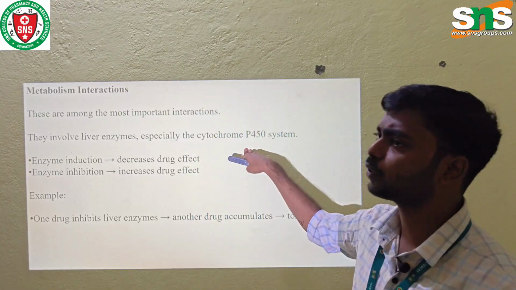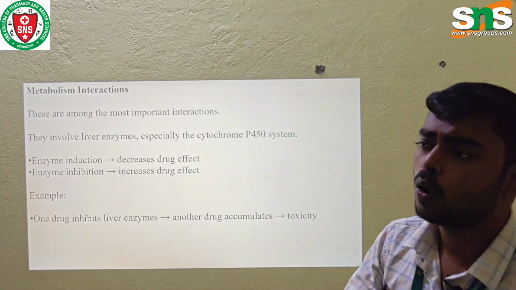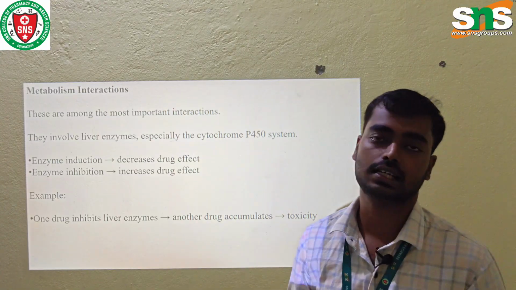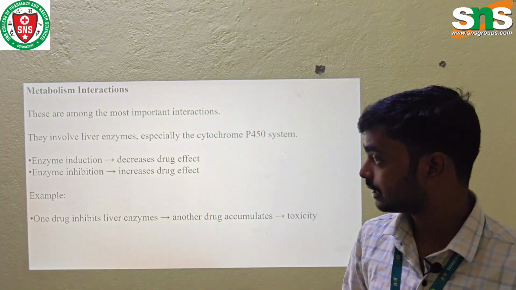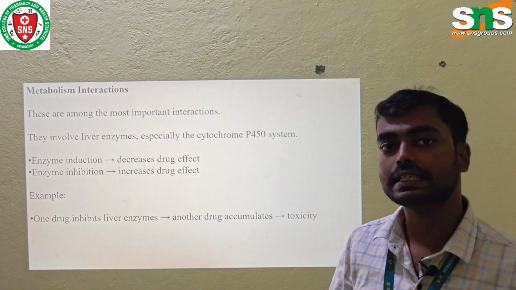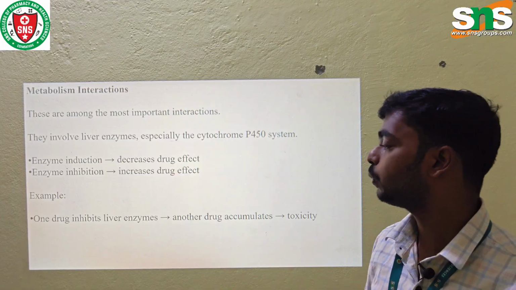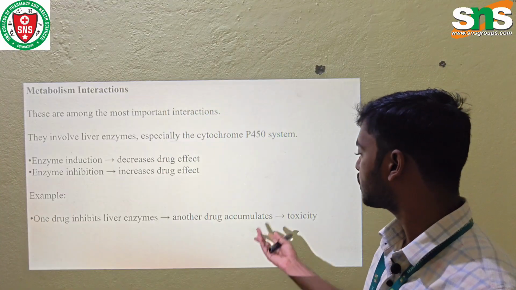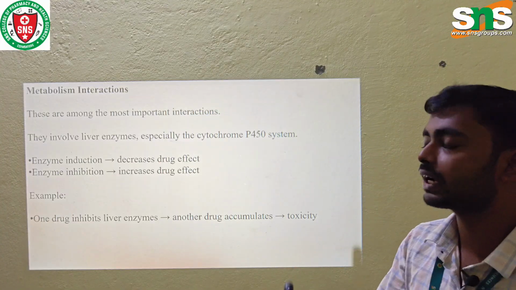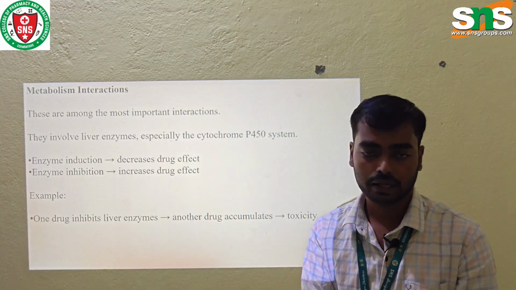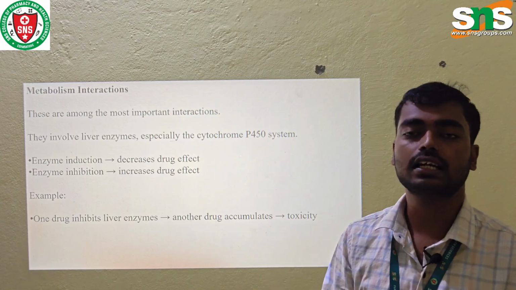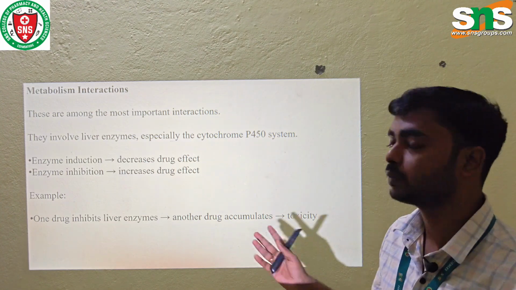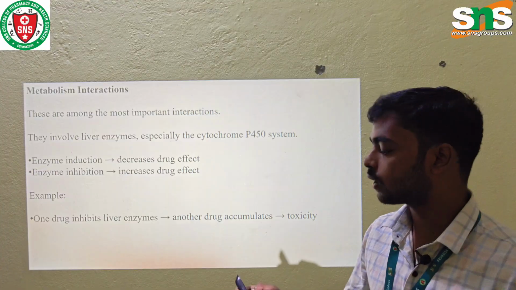Enzyme induction decreases the drug effect, and enzyme inhibition increases the drug effect. For example, if one drug inhibits the liver enzyme, another drug does not have space to be metabolized, which leads to accumulation and produces toxicity.